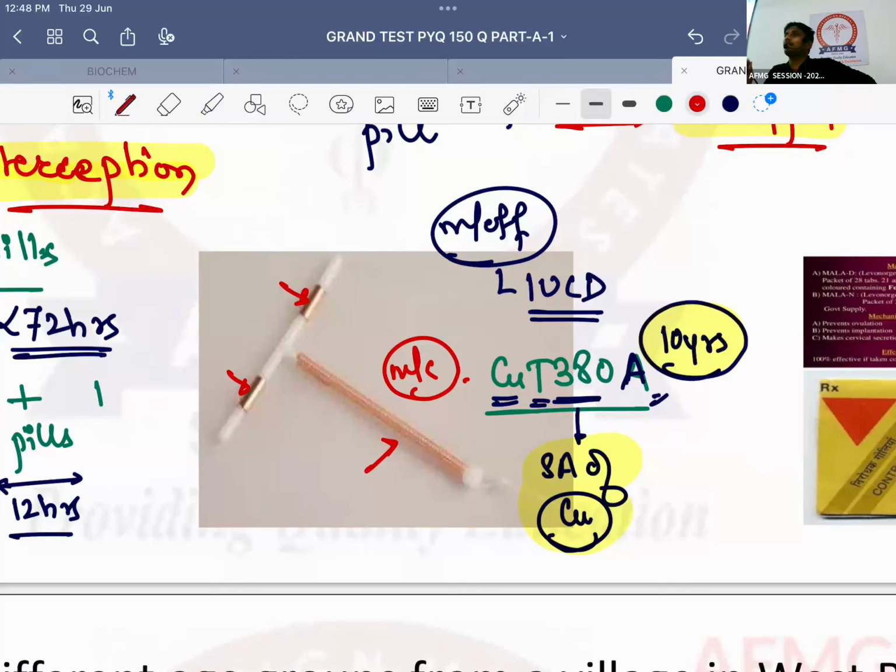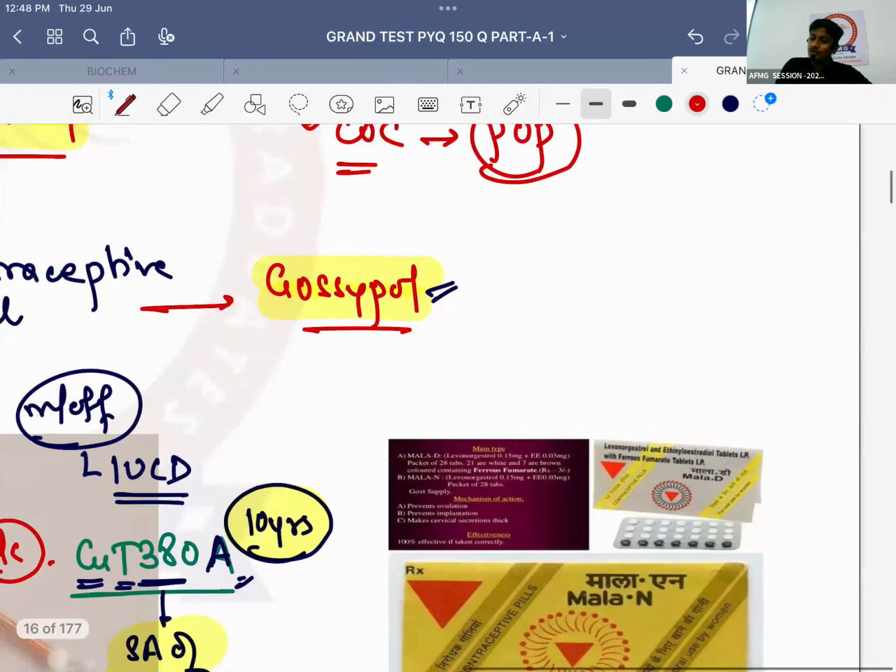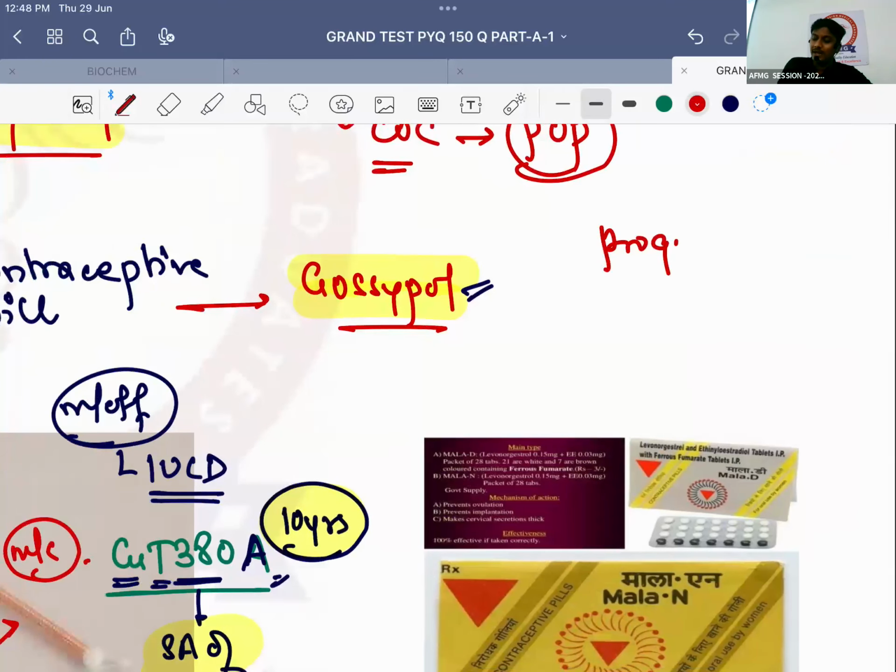Third generation IUCDs are coated with hormones. And which hormone? Progesterone. Which form of progesterone? Levonorgestrel. And those are called Progestasert. So I have given you an easy one. In the exam, they give Progestasert. Now, the problem was that Progestasert is also a hormonal IUCD and POPs are also hormonal. So what to mark? Then we have to mark Progestasert. Okay? So that's important.